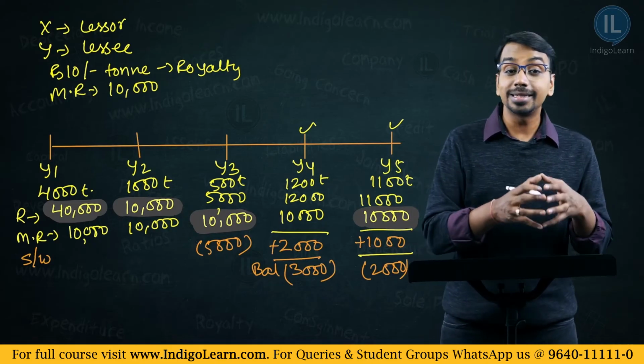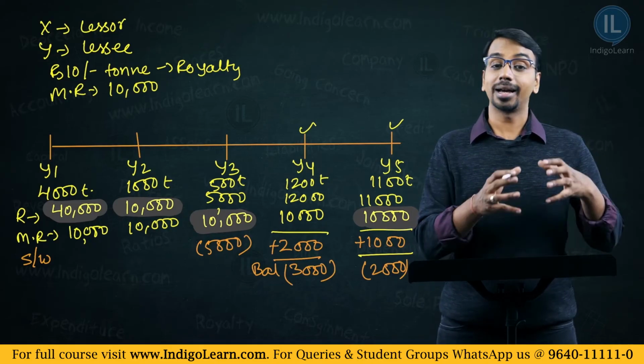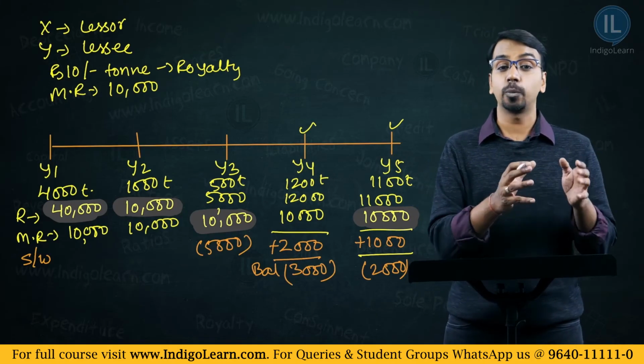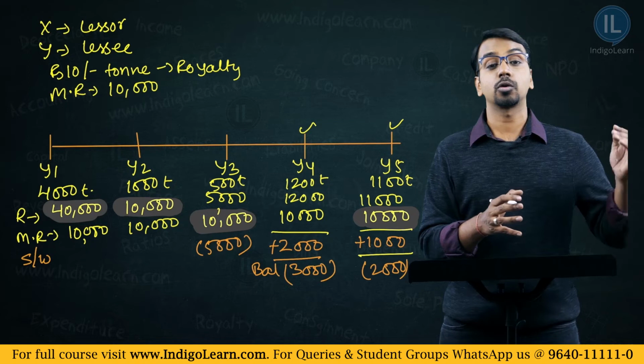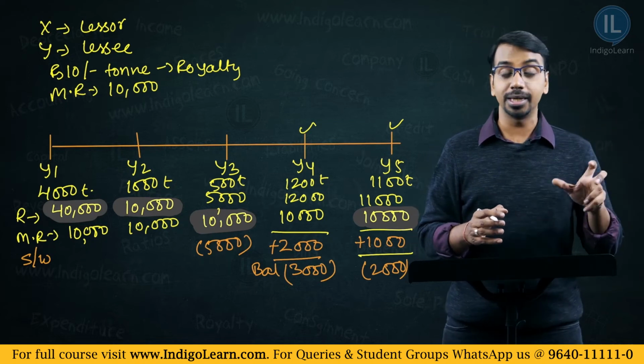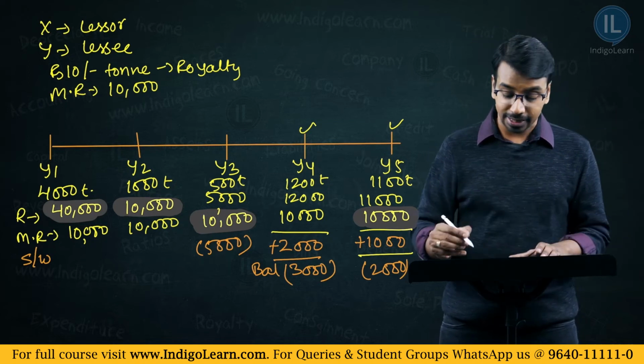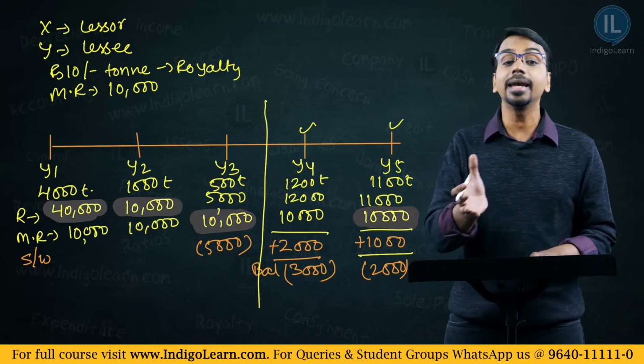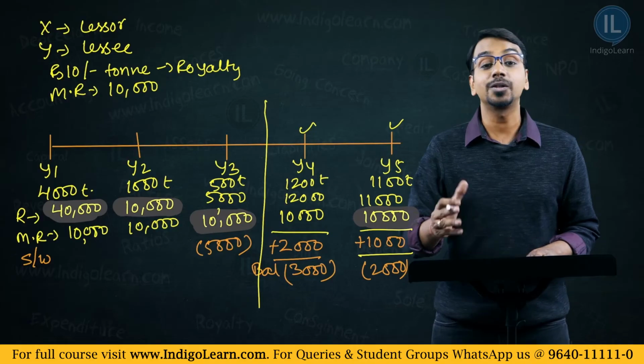Now if the lease agreement had a condition saying that recoupment can happen only in the first 2 years, or only in the first 3 years, which means if you have any short workings in the first 3 years, assuming it is 3 years, you can recoup the short workings, after that you cannot.